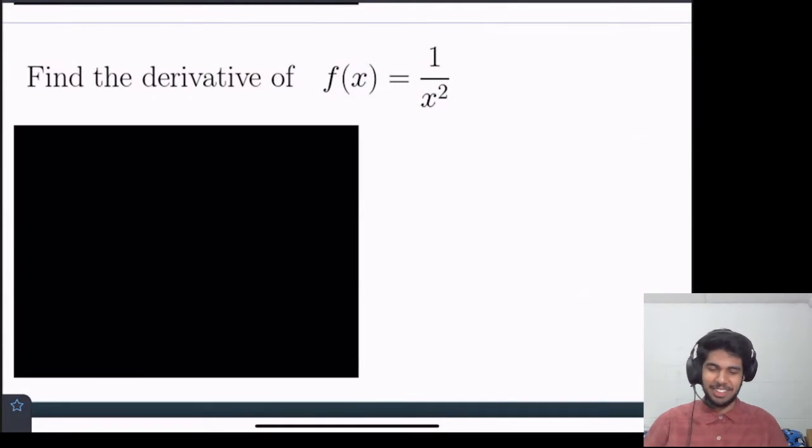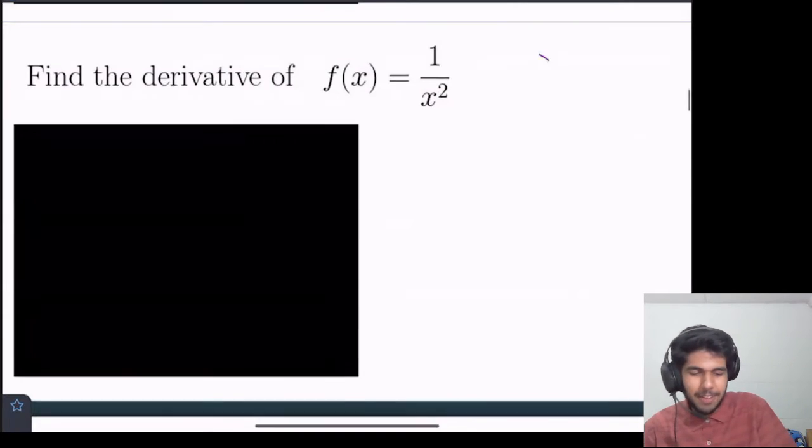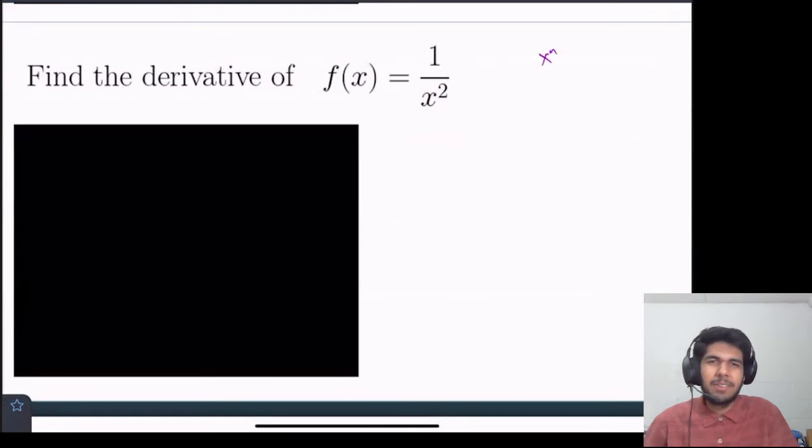Cool. And you can see that there's another black box, which means another video. I had a lot of fun making those videos, so hopefully you enjoyed them. Now it's asking us, find the derivative of f of x equals 1 divided by x squared. And at first we must be like, what? It kind of looks like the power rule, right? Because the power rule was of the form x to the n, but we have it in the denominator.